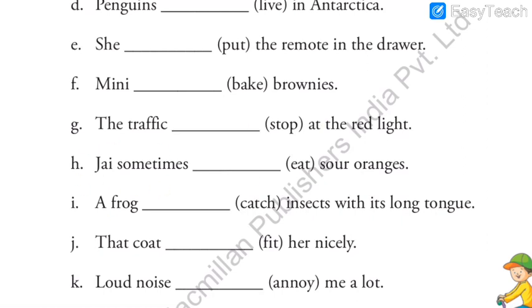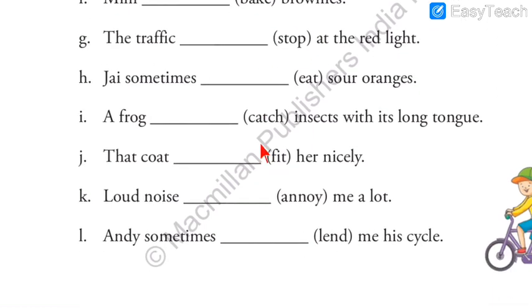Jai is a name of a boy, correct? So ultimately we can put a pronoun as he. So even if it is a name or any pronoun, we have to add s, correct? So Jai sometimes eats sour oranges. Because it was Jai, we added s with the eat word.